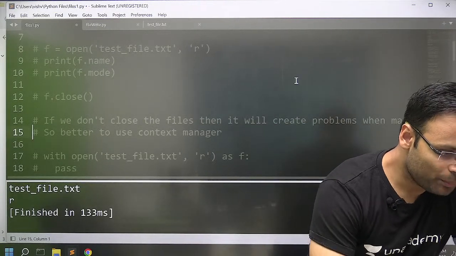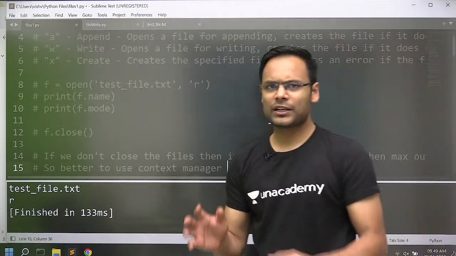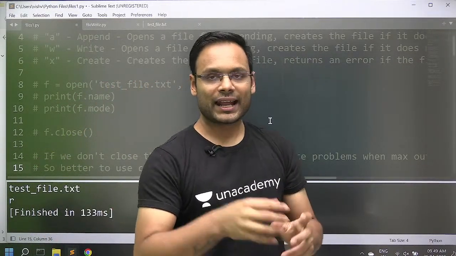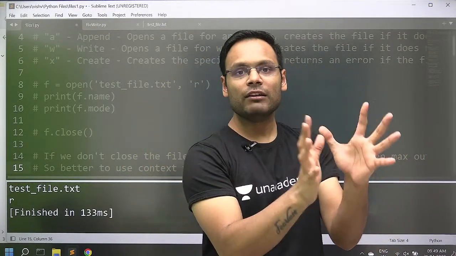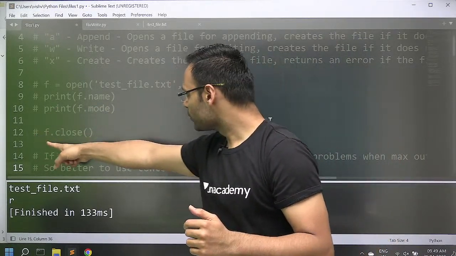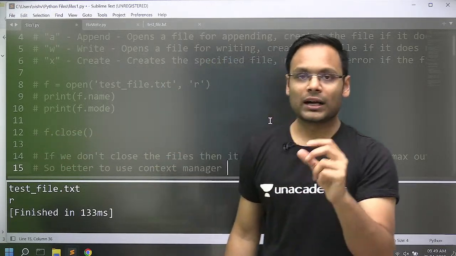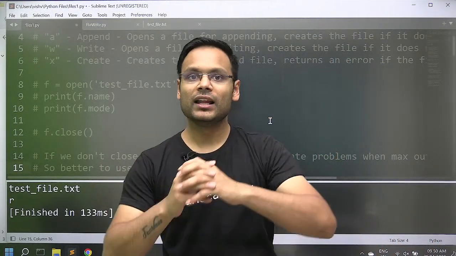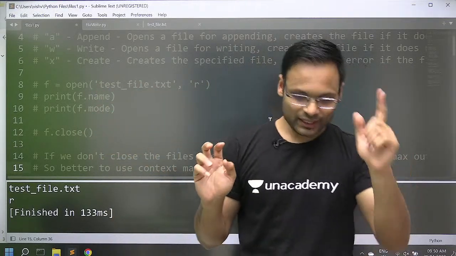We will try to better use the context manager. Context manager means we will have a certain way to open a file in such a way that as soon as the block of the context manager is done, the file will be automatically closed. Here in this particular manner, we are trying to close the file by ourselves with this explicit f.close. So the context manager will give us an opportunity to open a file and close a file without our explicit f.close statement. How? I'll tell you here.